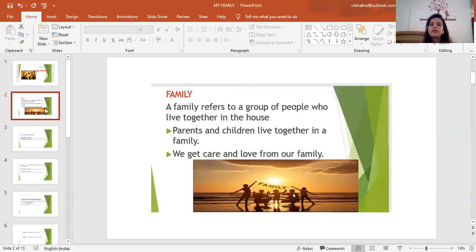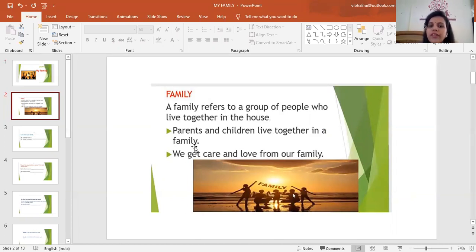So, what is family? A family refers to a group of people who live together in the house. Like you are living with your parents, with your grandparents. So that is called your family. When a group of people live together in a house, that is called a family. Like see this picture, there are so many people who live together, and we call them family.